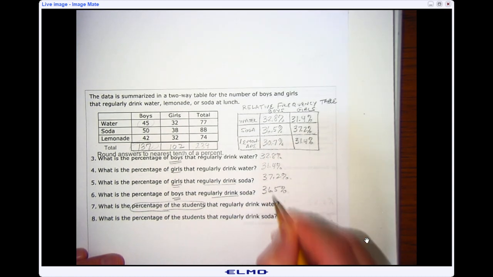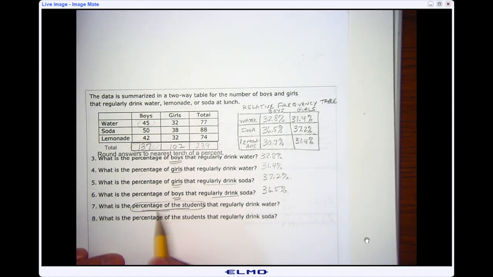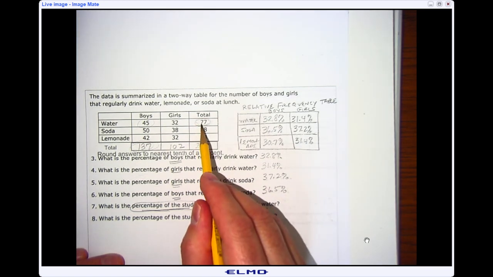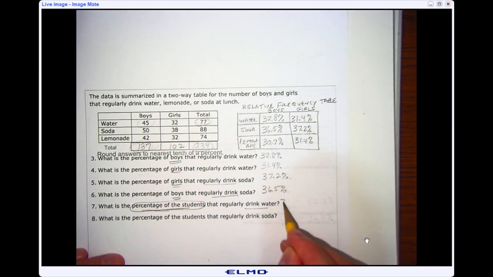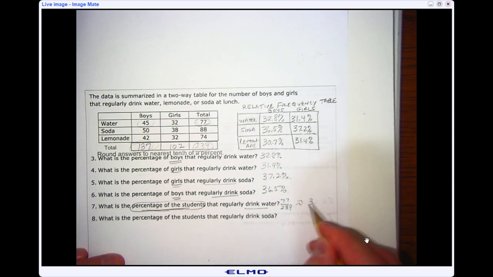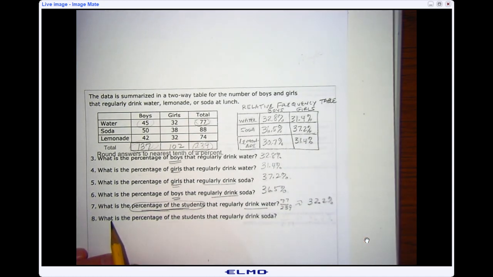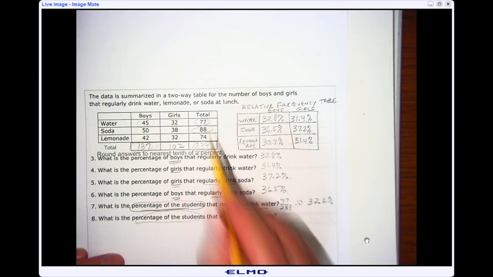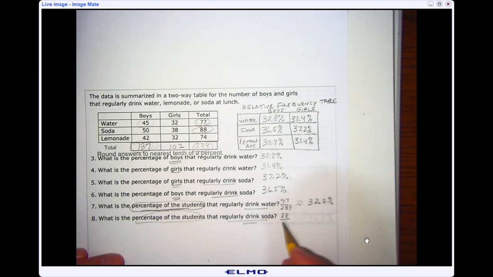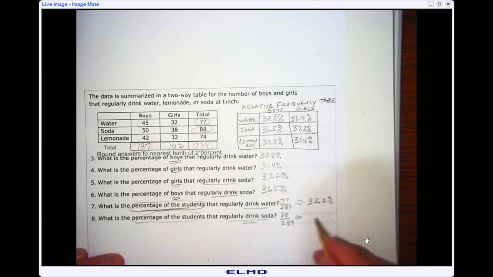And now, again, this one's different because I'm talking about what percent of students regularly drink water. So we have 77 regularly drink water out of 239. So I would go 77 divided by 239, which is going to be about 32.2%, almost a third. And then what is the percent of students, again, all the students that regularly drink soda? So this time it's 88 out of 239. So we would expect to have about 36.8% of the students in the survey regularly drink soda.